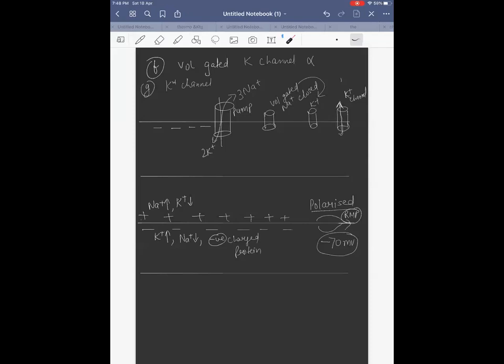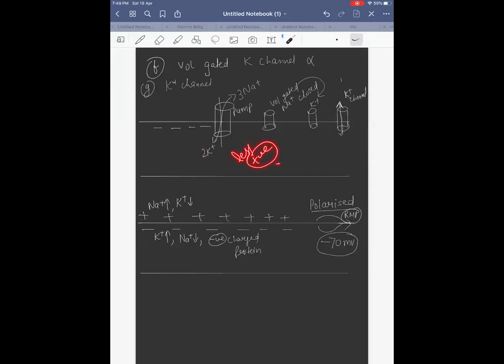So what is the solution? What solution did they find out? They found out the pump. Through the pump, they were taking out the sodium. So overall, if you see, potassium is going out, positive charge. Sodium is going out, positive charge. What is coming in? Potassium is coming in, and that too only 2 potassium. So less positive charge.